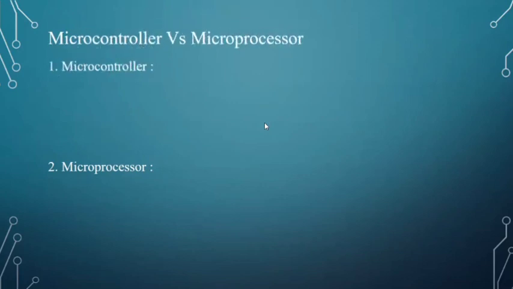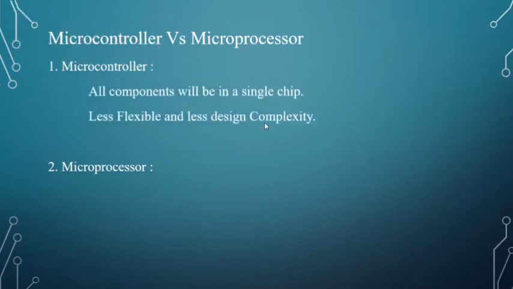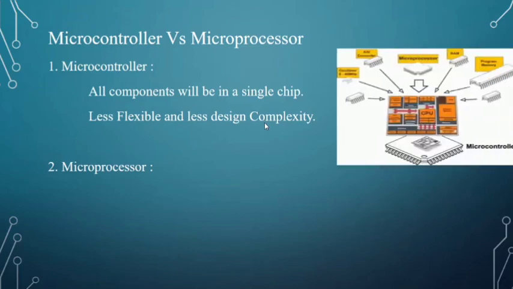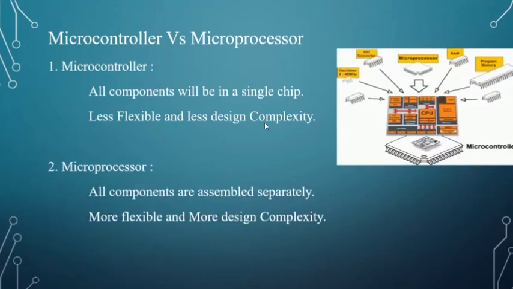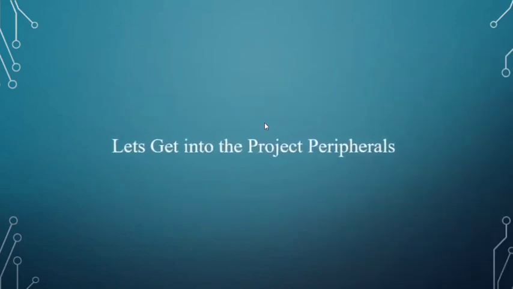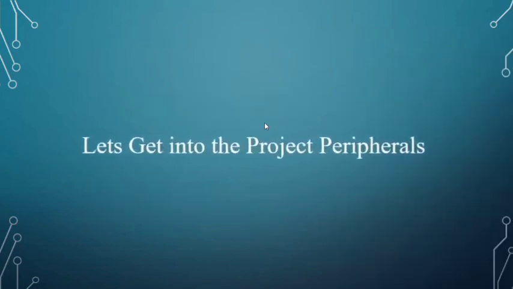In a microcontroller, all components will be in a single chip. The flexibility is less, and the complexity is also less. In a microprocessor, all components are assembled separately. Flexibility is more, but the design complexity is more. Let's get into the project peripherals.